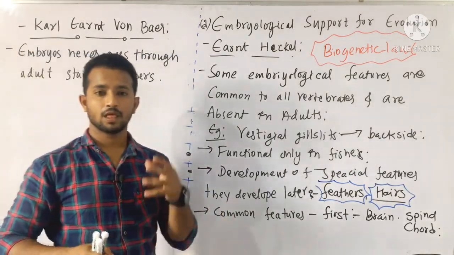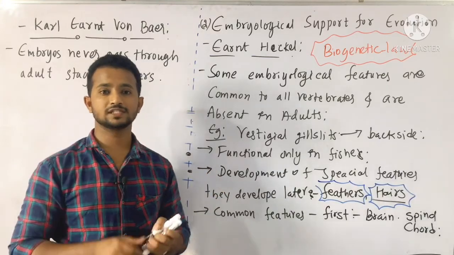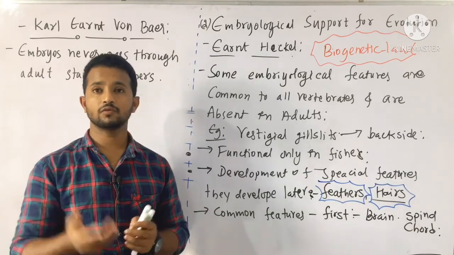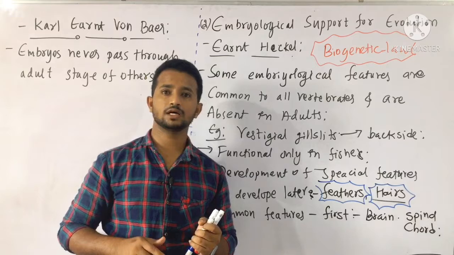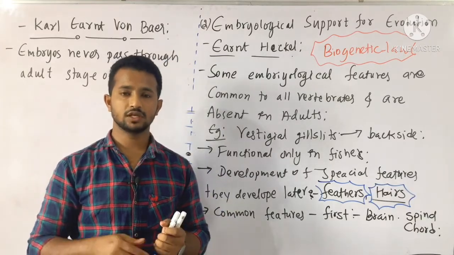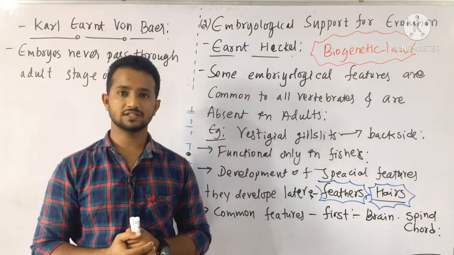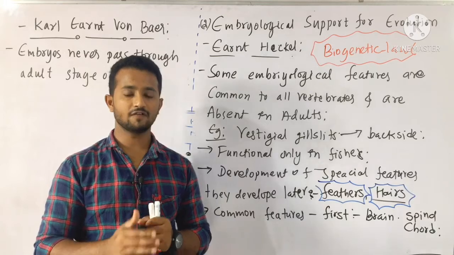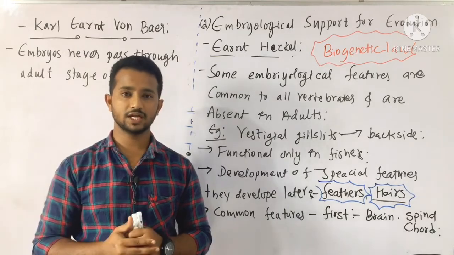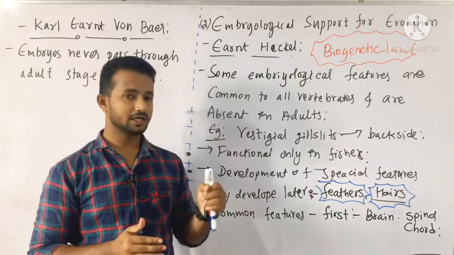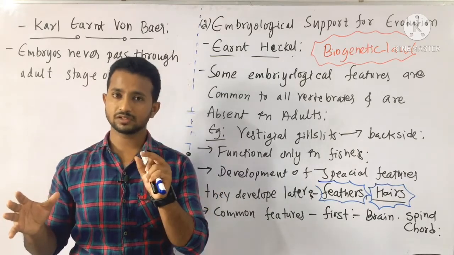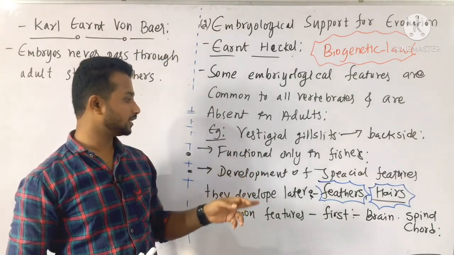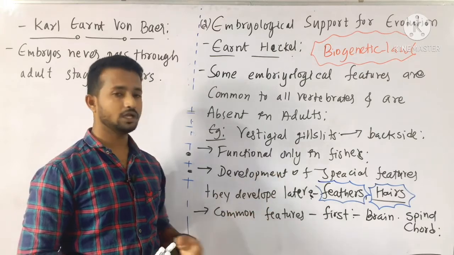The statement says that embryos do not pass through some adult stage of the next generations. And all the vertebrates show similar kinds of embryos, but they change according to their developmental stages. If you look at the developmental stages of a frog and a human embryo, at the very beginning stage they resemble each other, but after they start developing and differentiating, the general structures start to degenerate. New characters develop from the embryonic stages and they keep changing. Clear? And this biogenetic law proves that special features and common characters develop in this order.